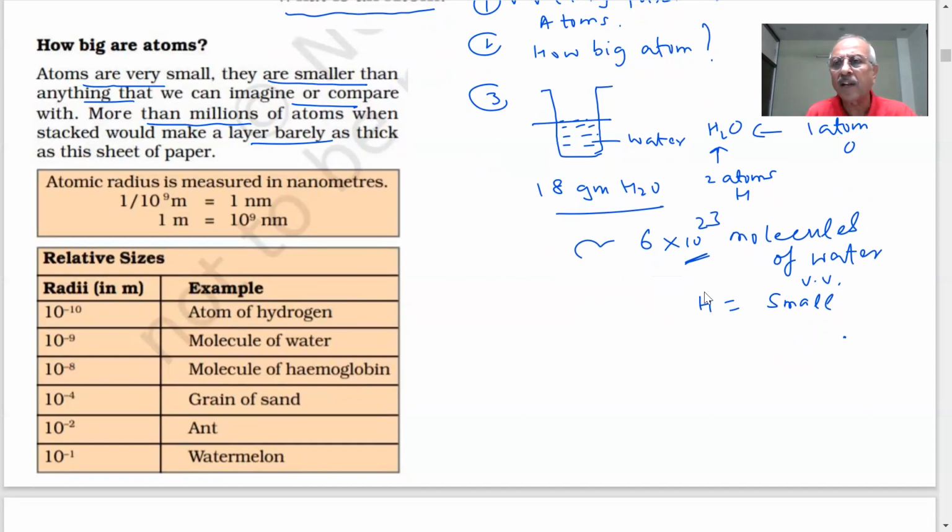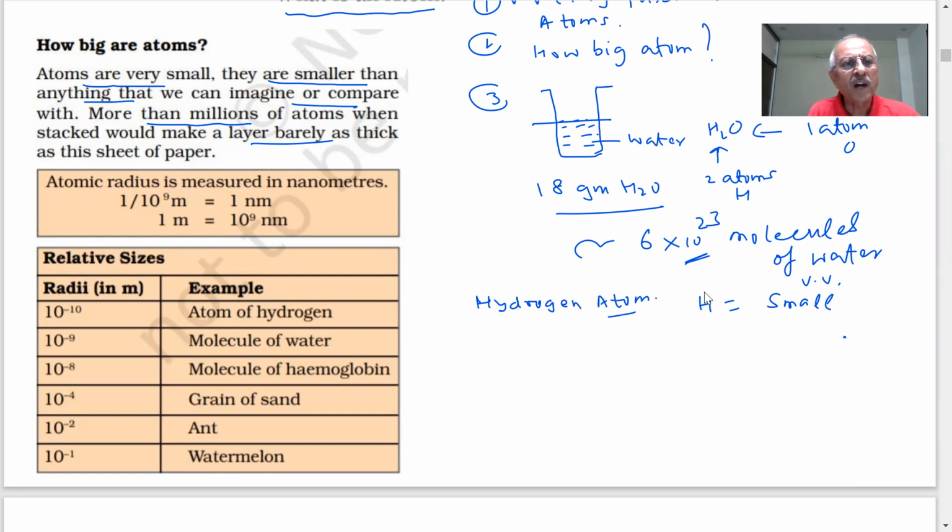Today, what are the relative sizes? Some idea is given in the NCERT book. How do we determine relative sizes? As I said, now machines are available like the electron microscope. By using them, we can find the sizes. See, the radius of the hydrogen atom. The smallest atom is the hydrogen atom. In the periodic table, you have seen hydrogen written at number 1. We'll explain all these things later, atomic number of hydrogen is 1.